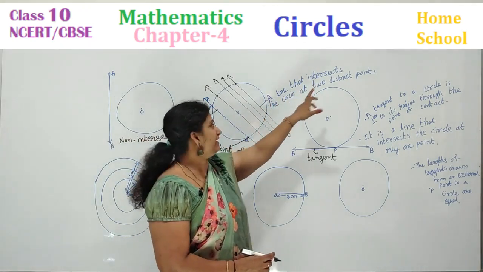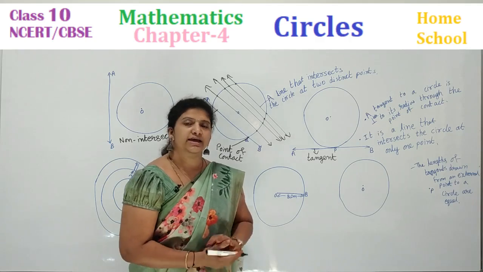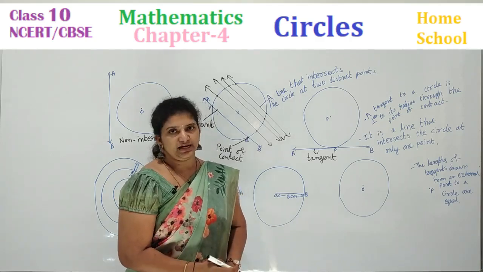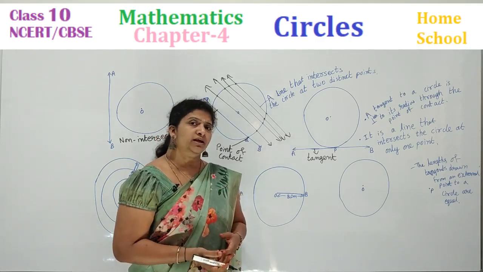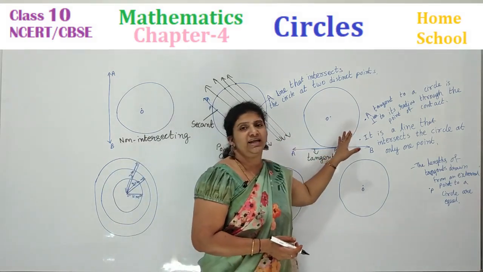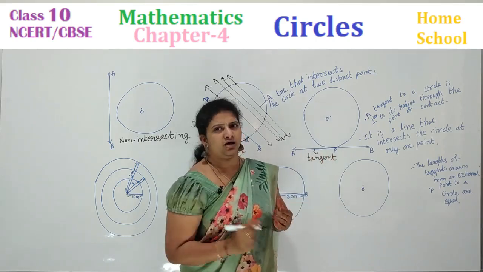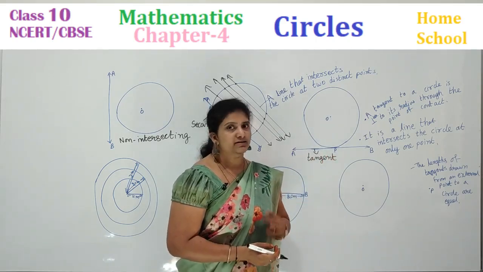A line that intersects the circle at two distinct points is known as a secant. We can draw infinitely many secants on a circle. Next, coming to your tangent. A tangent is a line which touches at one point on the circumference of a circle.